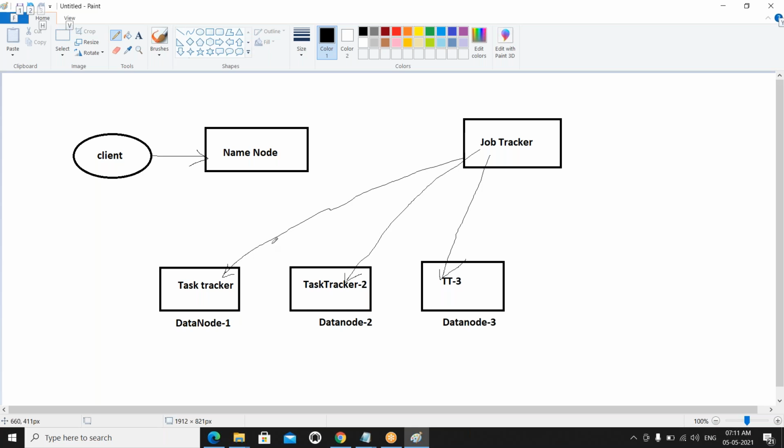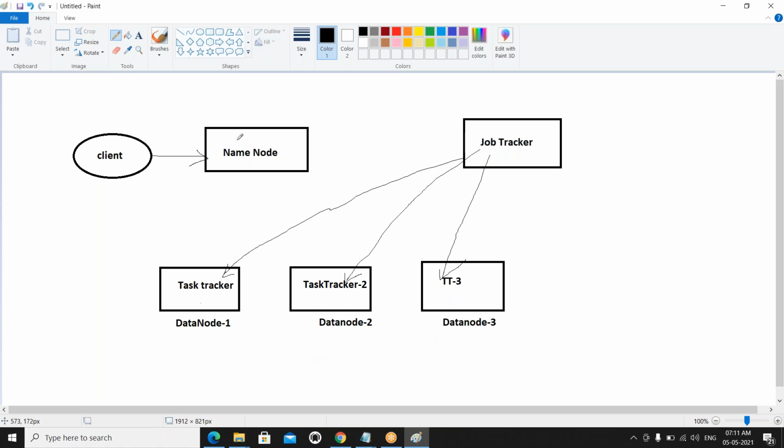Is my employee table available in data node 1 only, or in data node 2, or data node 3? Here I am taking 3 data nodes. In real time, we may work with 250 nodes, 300 nodes, 600 nodes, or 50 nodes as a single cluster. Based on your project, the admin people configure the number of nodes to use.